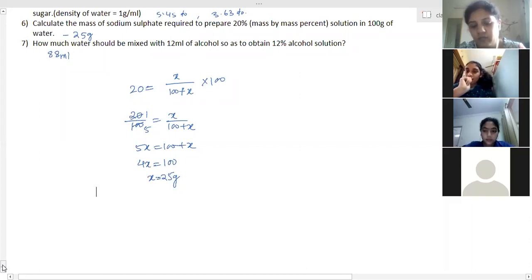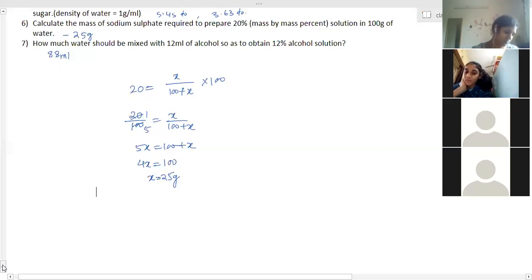Nitrogen comes first because its boiling point, or condensation point, is the lowest. So nitrogen first gets converted into the gaseous state, then argon, and then finally oxygen.